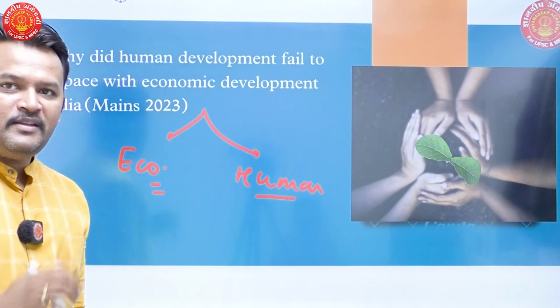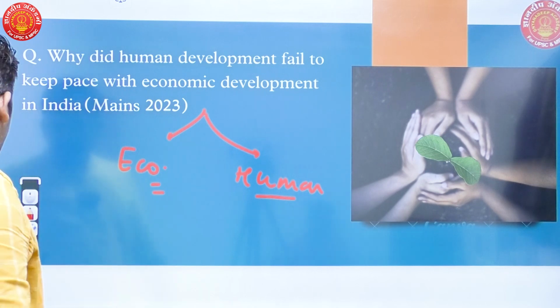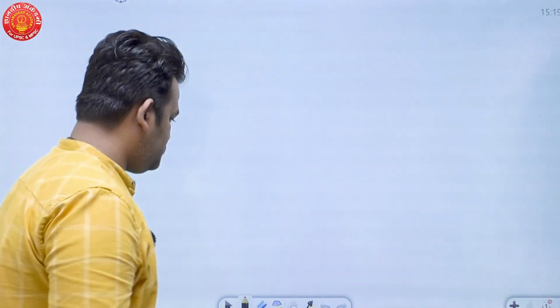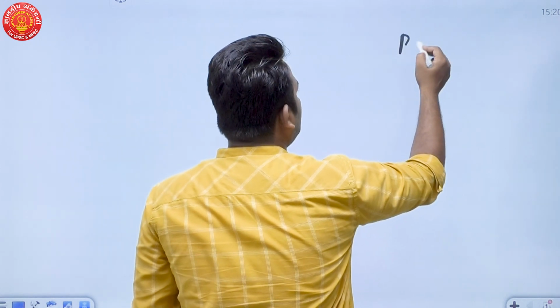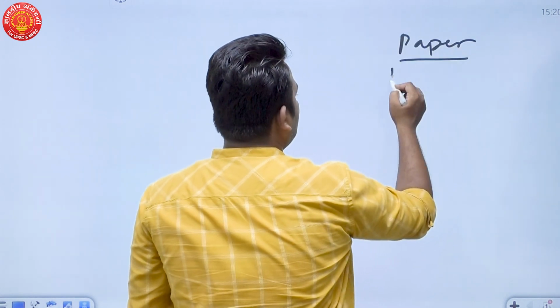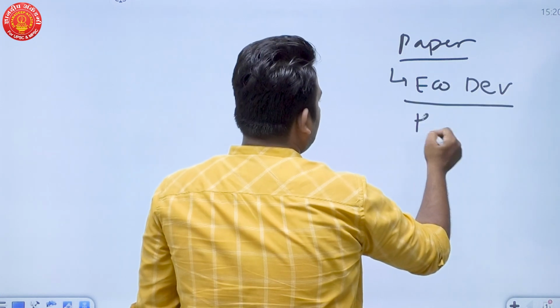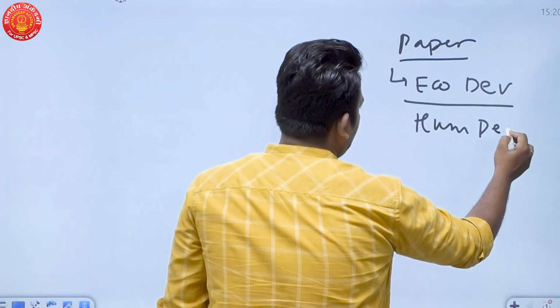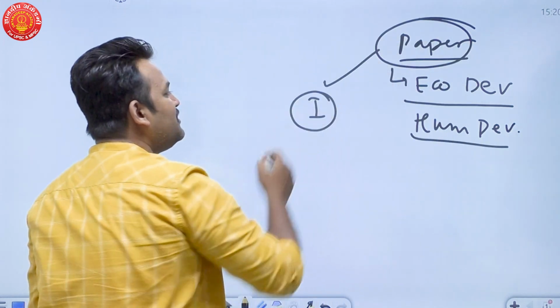Right. And this question is quite interesting. Why is it interesting? When we read this question, we guess that this question is from paper 3, right? Because they are discussing economic development plus human development. But UPSC has asked this question in paper 1.